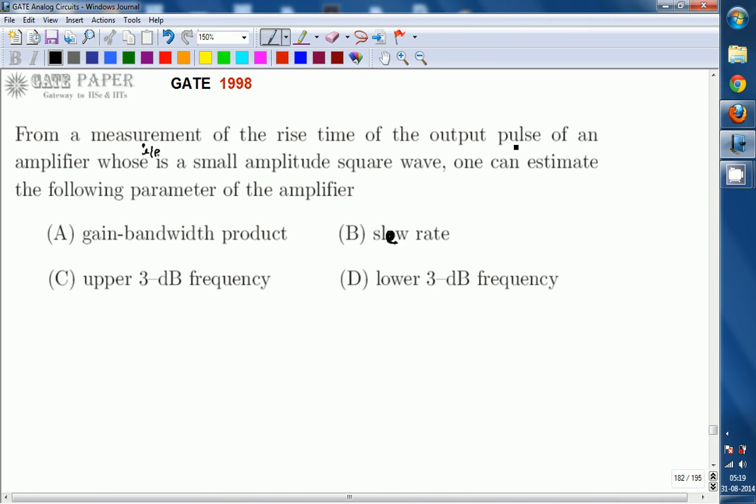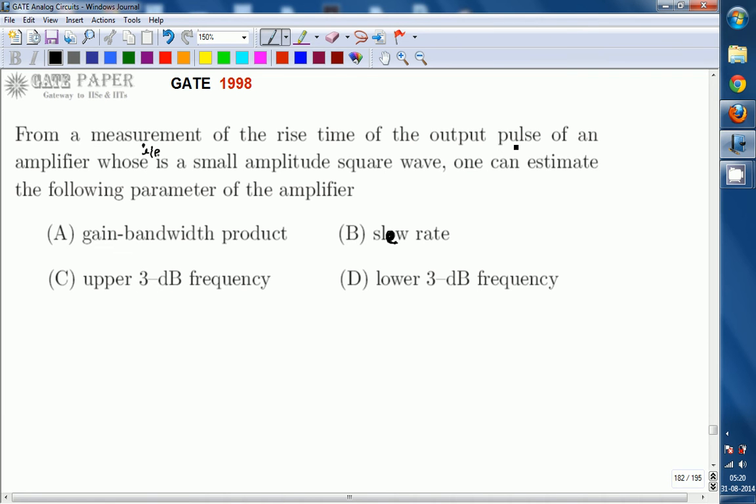Hello, we are discussing GATE 1998 ECE paper, and this question is related to analog circuits. From a measurement of rise time of the output pulse of an amplifier whose input is a small amplitude square wave, one can estimate the following parameter of the amplifier: A.